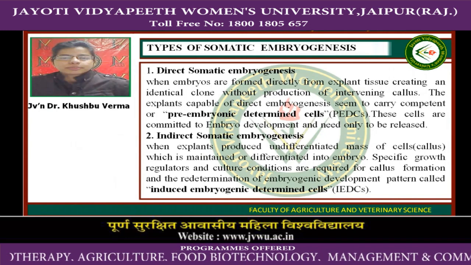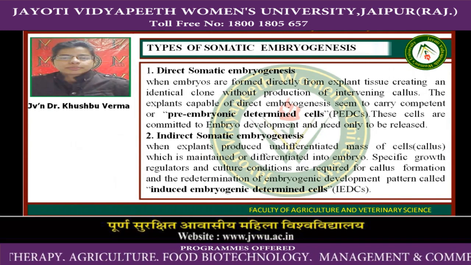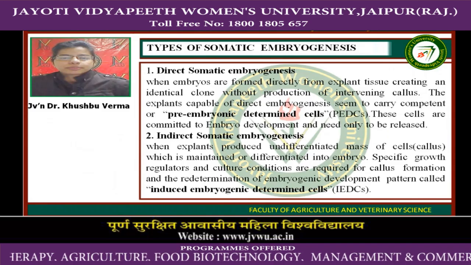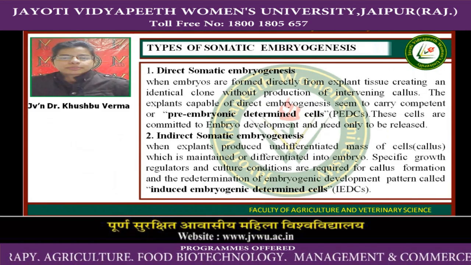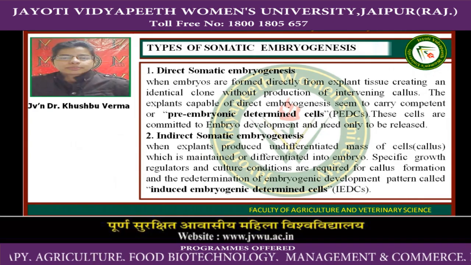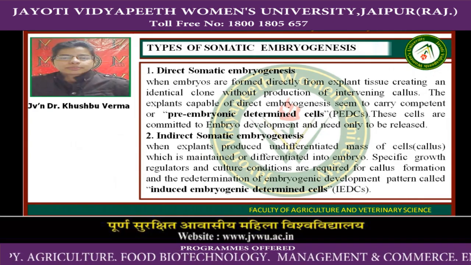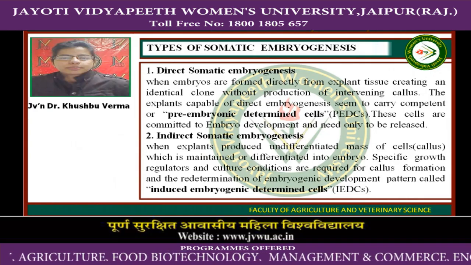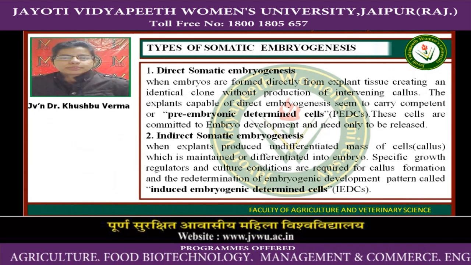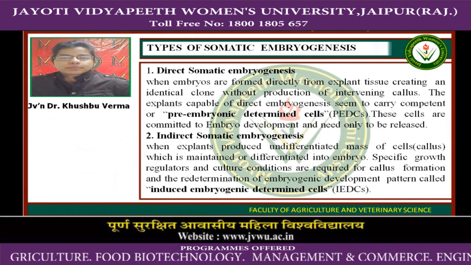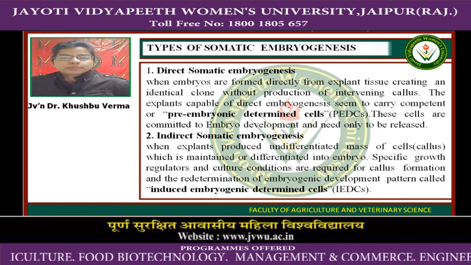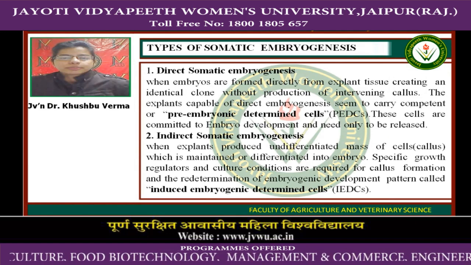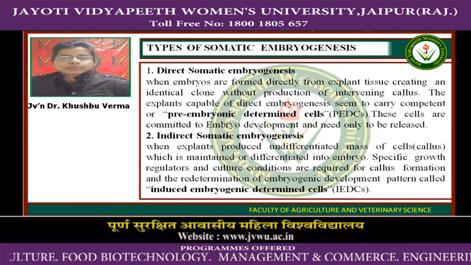Now come to the very important topic, which is the types of somatic embryogenesis. There are two types of somatic embryogenesis. First is direct and second is indirect. When embryos are formed directly from the explant tissue, creating an identical clone without production of intervening callus, the explants capable of direct embryogenesis seem to carry competent cells. These cells are committed to embryo development and need only to be released.